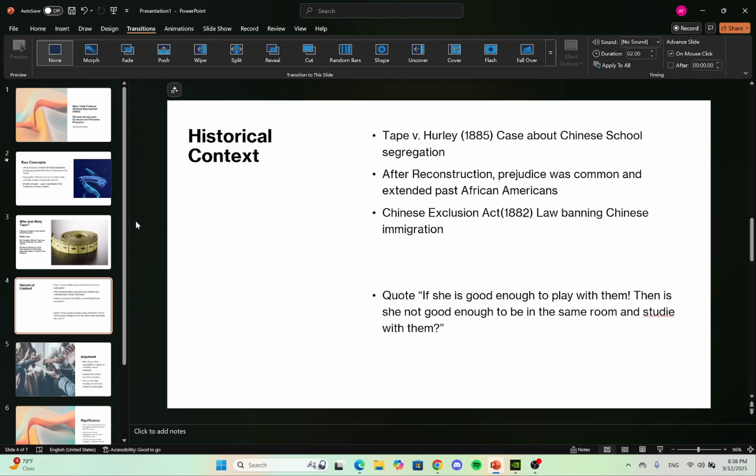And then a quote that I added was, "If she is good enough to play with them, then she is not good enough to be in the same room and study with them." And essentially, she's talking about her own daughter. And she's talking about how they all do the same things, they play the same ways, but yet you're forcing her to not learn with them.